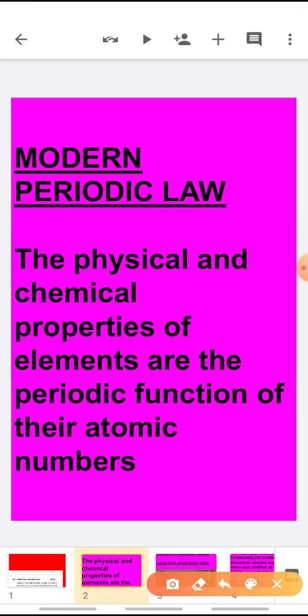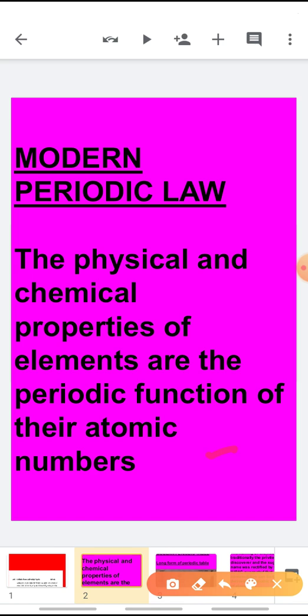Before the modern periodic law was given, the properties of elements were considered to be dependent upon atomic masses. Now atomic mass is not the main property on which the properties of elements depend. They depend upon atomic numbers. Why is it so?